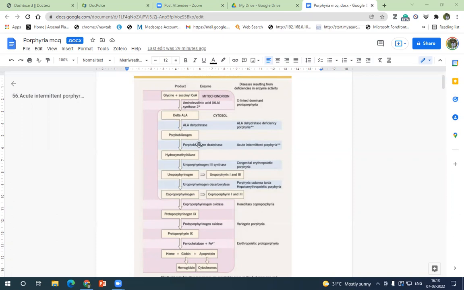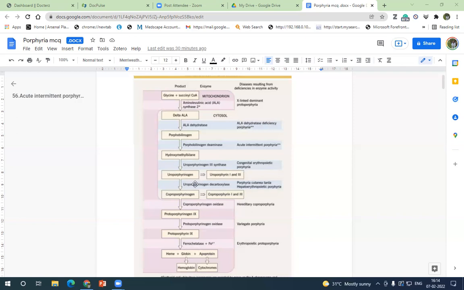After porphobilinogen deaminase comes uroporphyrinogen 3 synthase, or uroporphyrinogen 3 co-synthase. Both are the same. This causes congenital erythropoietic porphyria, which can be seen even in the intrauterine period, and can also present as non-immune hydrops, as told by Subramania in the last class. So uroporphyrinogen will accumulate, and if there is any blockage downward, it will get converted to uroporphyrin 1 and uroporphyrin 3.